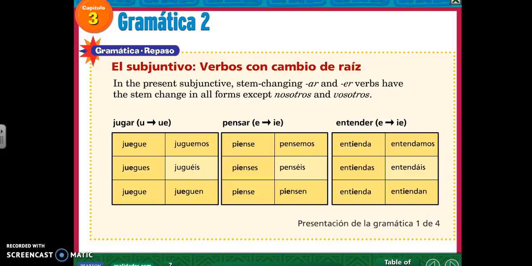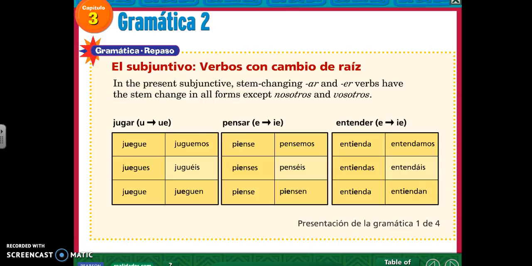Hola, estudiantes. All right, buckle your seatbelt and get out some paper because this is probably, in my opinion, the hardest part about the subjunctive. We already went over the regular verbs and how to form those. We went over the irregular verbs, the 6 you have to memorize. This list that I'm going to give you today are some stem changing verbs. So hopefully you'll recognize some patterns and be able to see how we stem change verbs in the subjunctive in general.